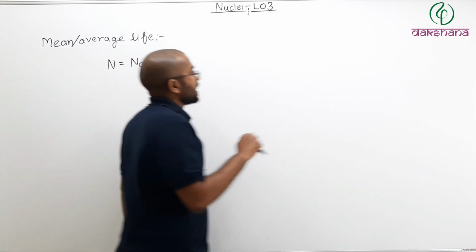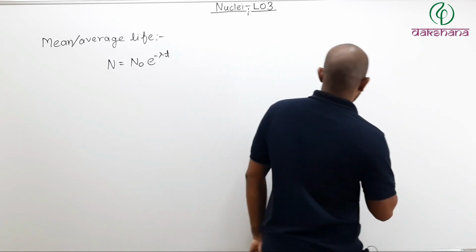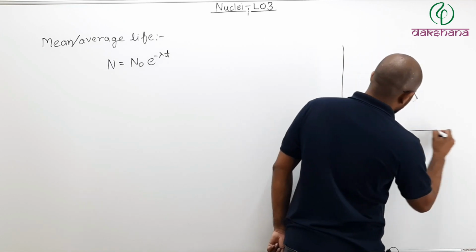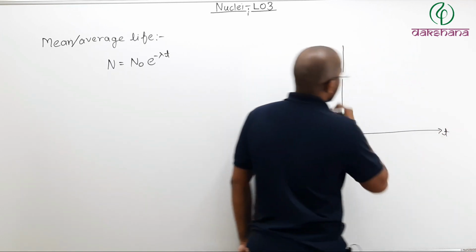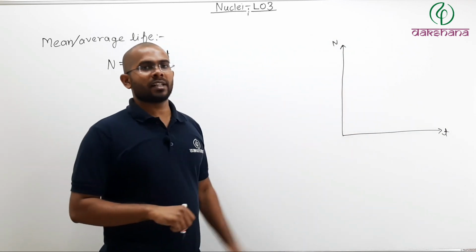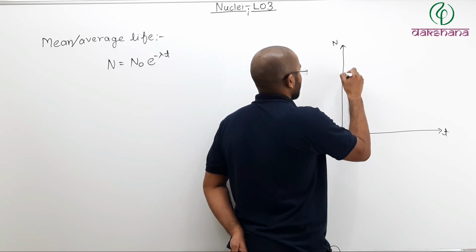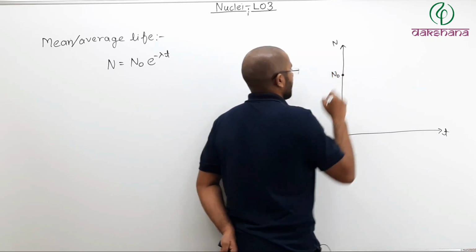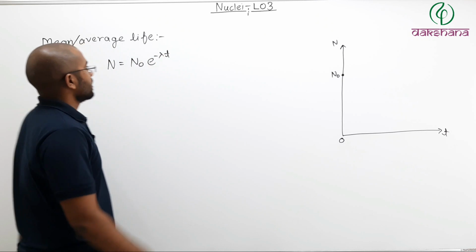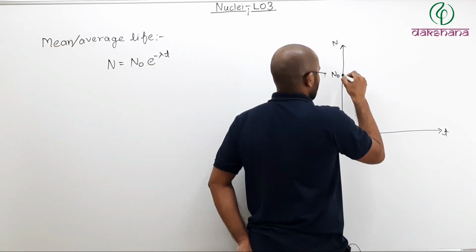Now if I try to plot this graph, t versus N, number of nuclei present versus t, then at t equals 0, you will get N naught. And as the time passes, this will exponentially decrease like this.